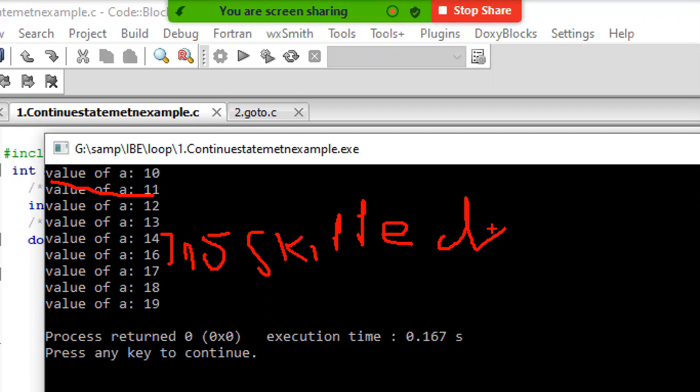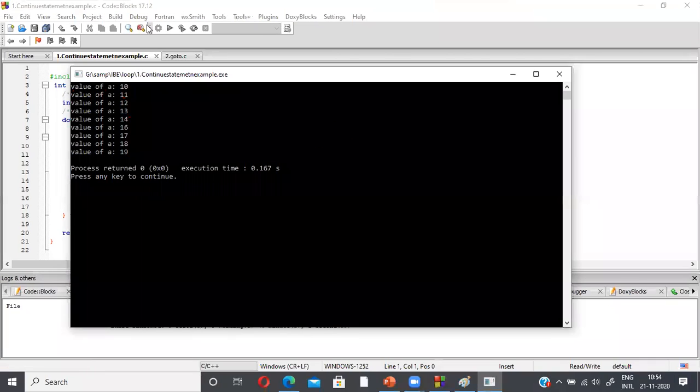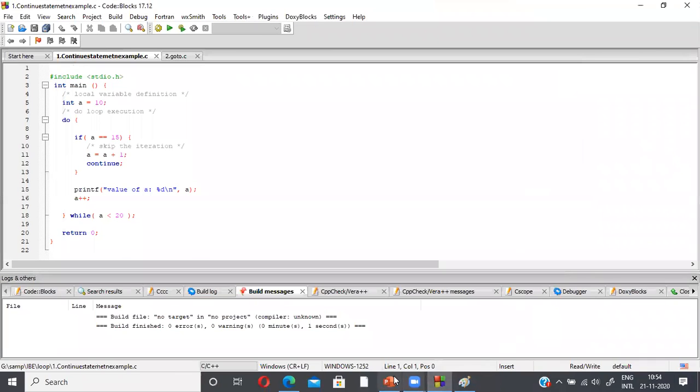Once continue is encountered, the control again goes to the beginning of the loop. So it will print 17, 18, 19. Once it becomes 20, 20 less than 20 is false, so it will come out of the loop. Next, we are going to discuss the goto statement.